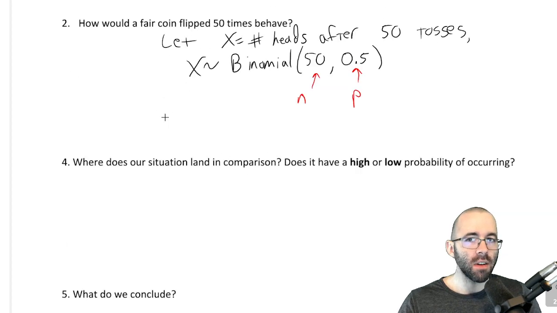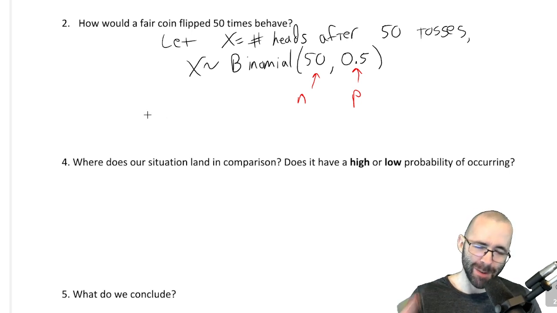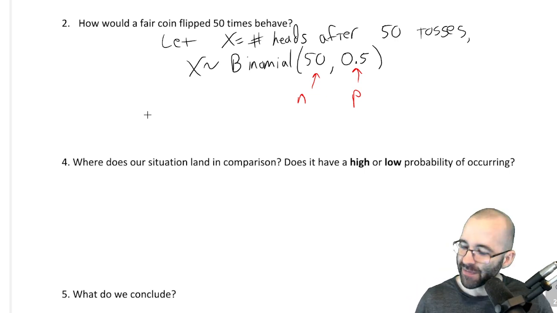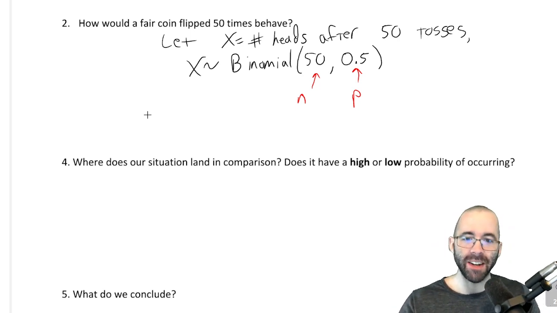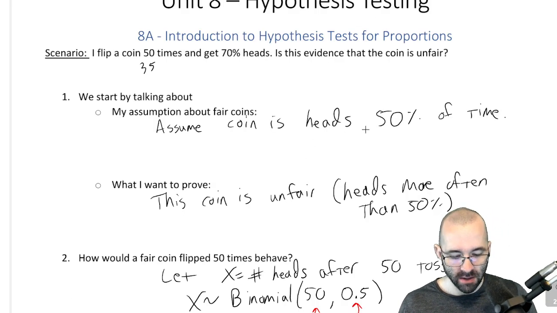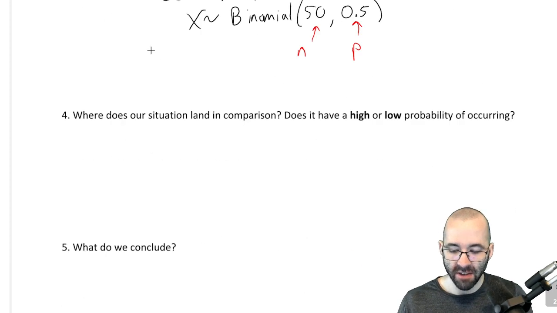Now, step 4, and that's not a mistake, okay? You may say, Jason, hold on, you went from step 2 to step 4. You may have a master's degree in applied math, but I know how to count. Well, that's intentional. We'll see why we're jumping to step 4 right now. Where does our situation land in comparison? Right? We got 35 heads. Oops, let's not use red here.